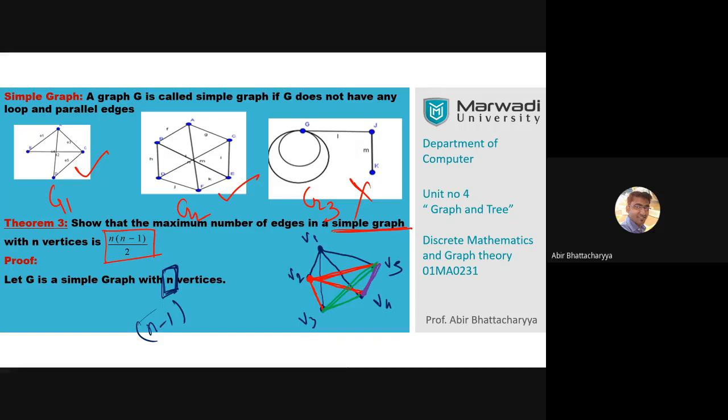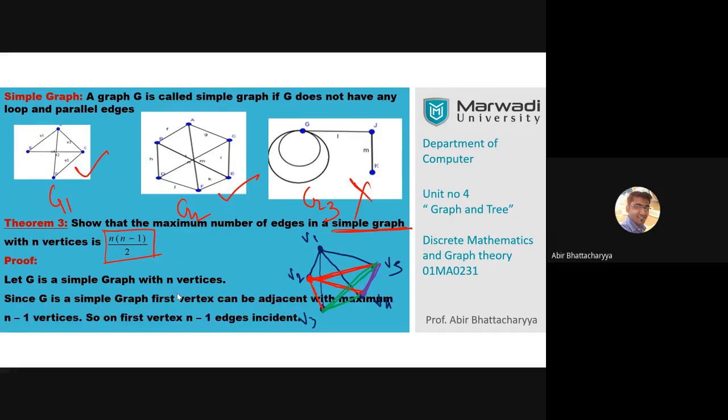Look at this graph. This is a simple graph, and this graph is having the maximum number of edges with 5 vertices. Now I just change the concept from 5 vertices to n vertices. So, n vertices case, we will start with this one.